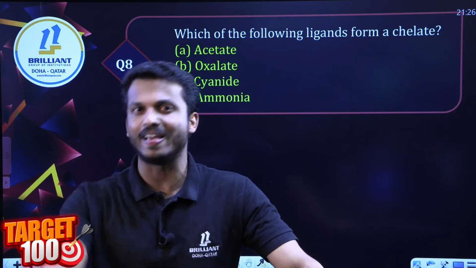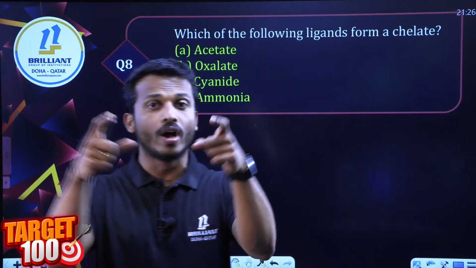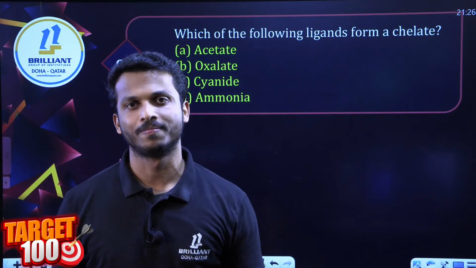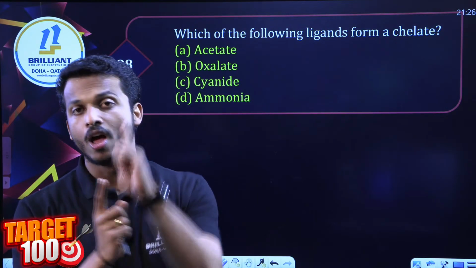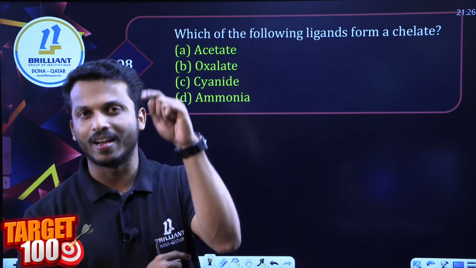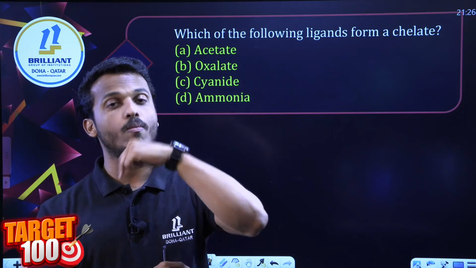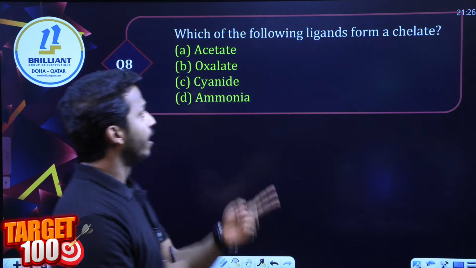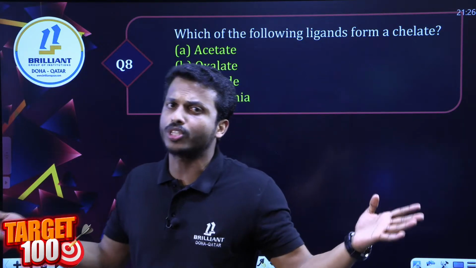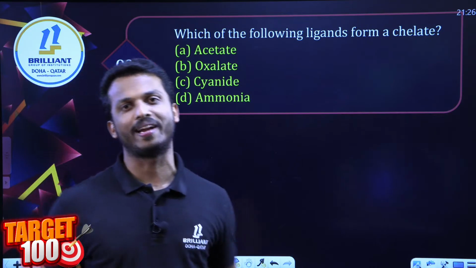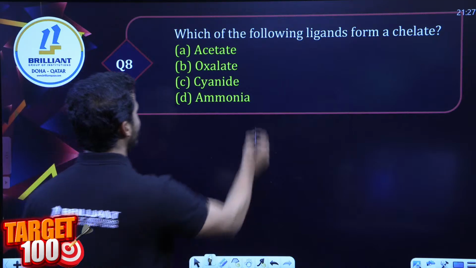They have the ability to form a ring structure with the metal, and you know chelation makes stability more. Keep this point in mind during the discussion. Finally, I will give you a question and I will say the same point here: chelation makes more stability. Chelation is formed by either bidentate or polydentate ligands. So the question is simple. Which is a bidentate or polydentate ligand among the following? You know, acetate. What is acetate, dear all?